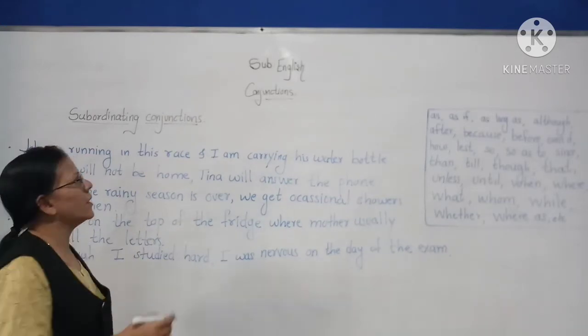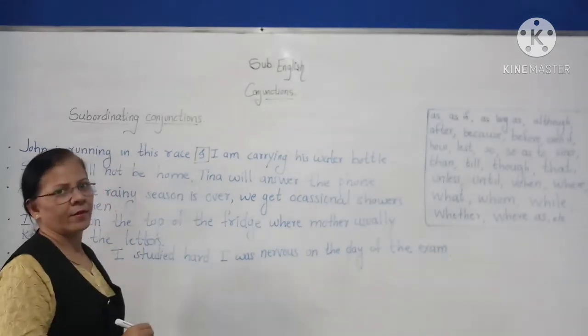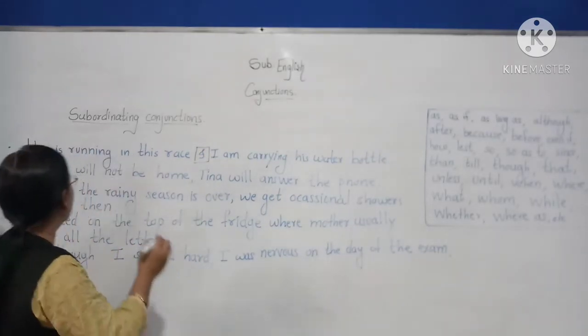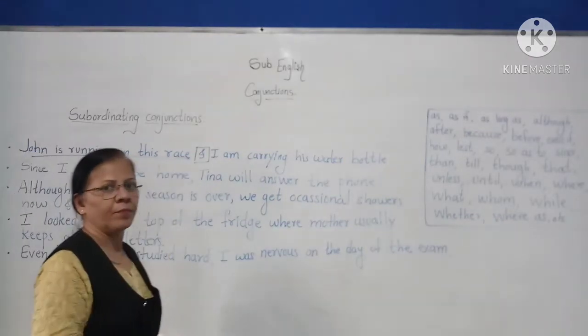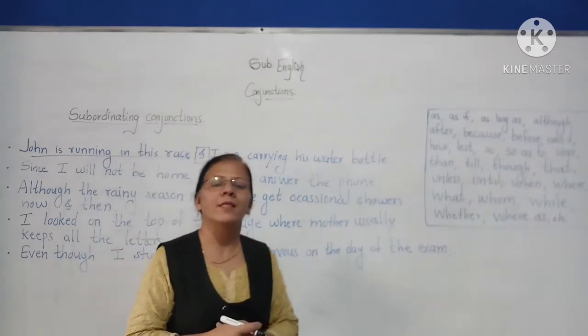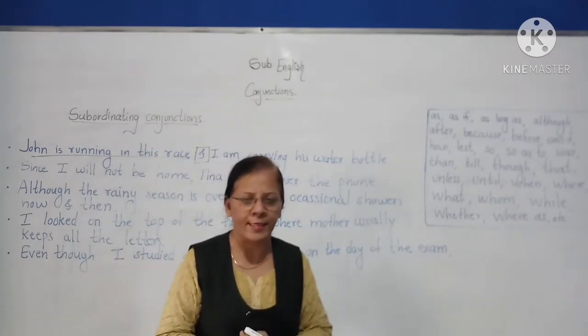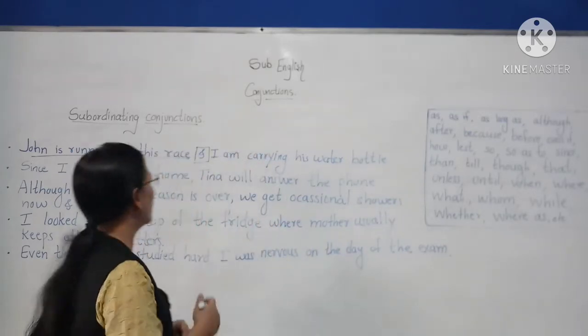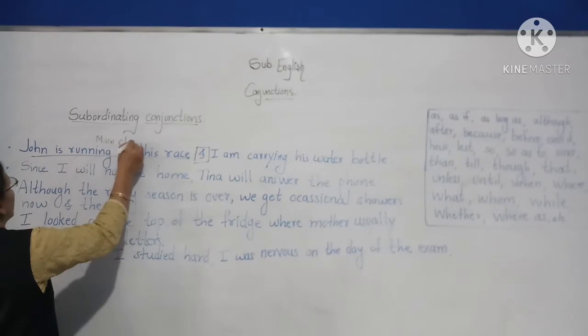Now here, which is the conjunction? Conjunction is "and", right? Now see here, children, John is running in this race. Is it a complete sentence? Does this clause stand on its own? Yes, it does. So which clause is it? It is a main clause.